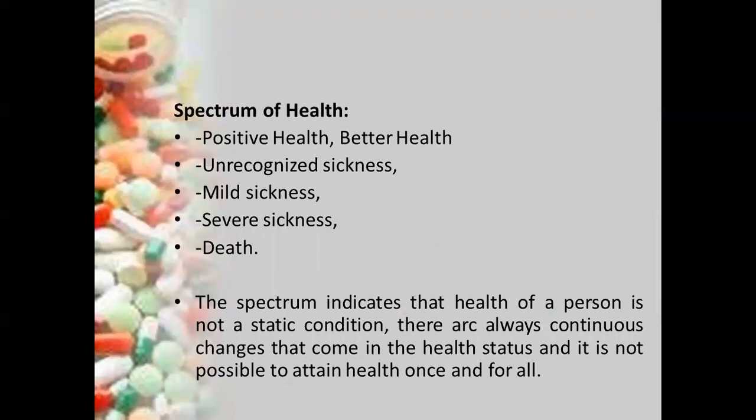So what are the spectrums of health? There is positive health or better health. There can be unrecognized sickness in our body, mild sickness, severe sickness, and death. These are the spectrums of health. An individual will have positive or better health. Sometimes some unrecognized sickness will be there, or mild sickness, even a severe sickness. And if these three are not treated, then it will go towards death.